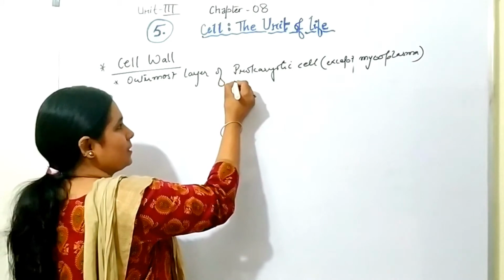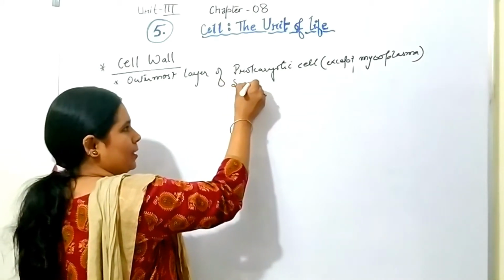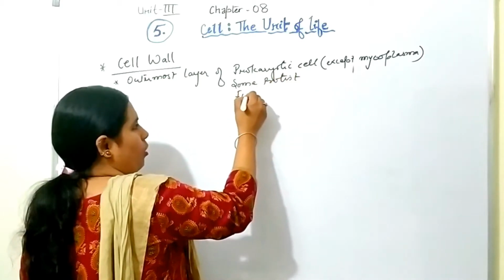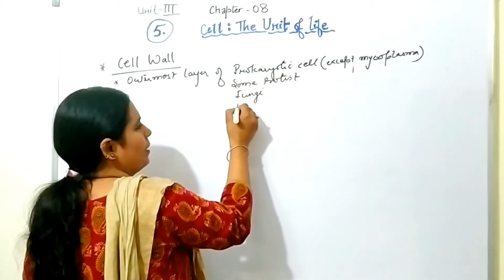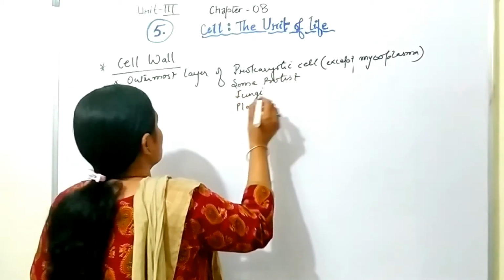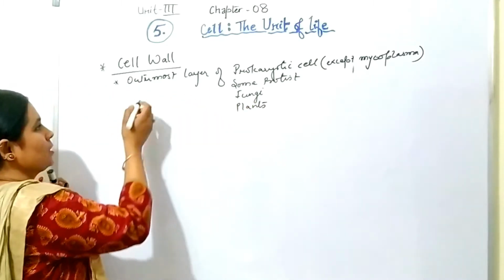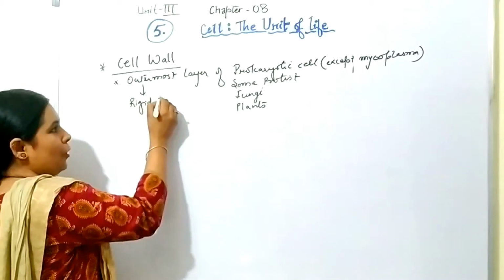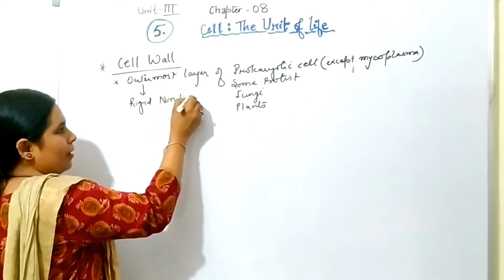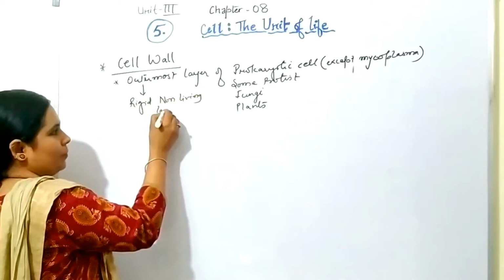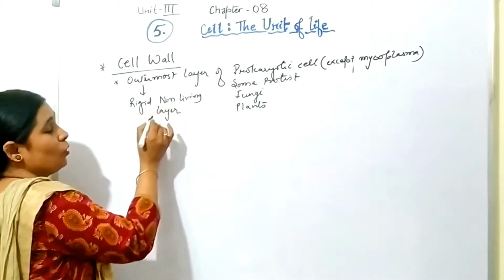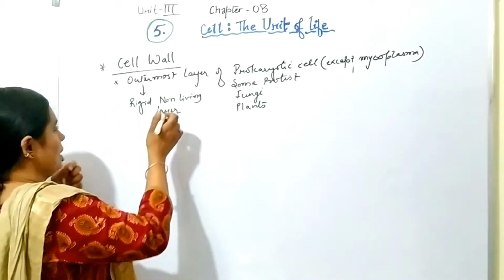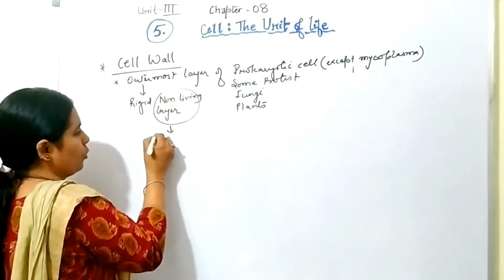Then it is present in some protist, all fungi and plants. So this is the outermost rigid non-living layer. Fine. So it is non-living, but still it shows growth.